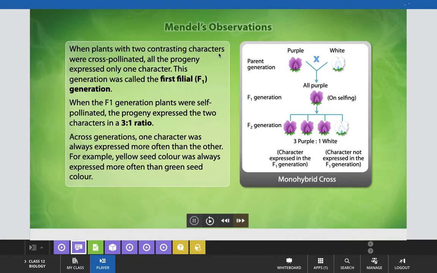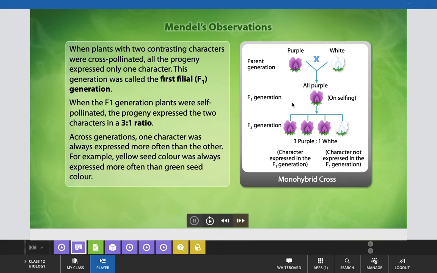For example, here, plants with two different flower colors, when he crossed purple and white, all plants are bearing purple color in the F1 generation.